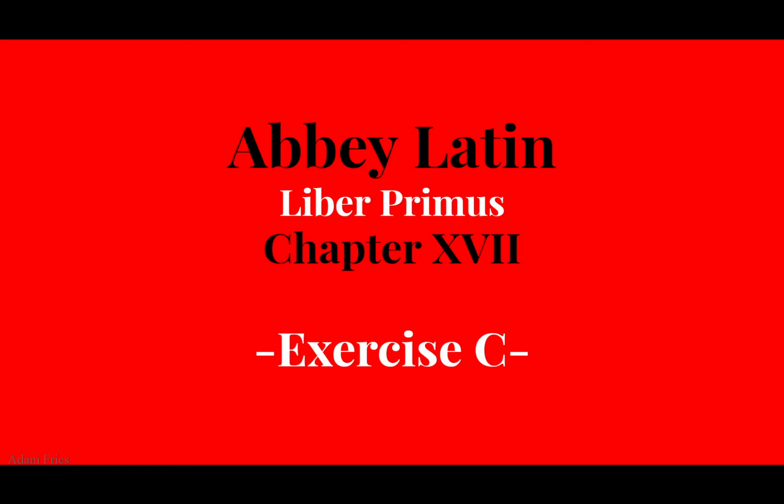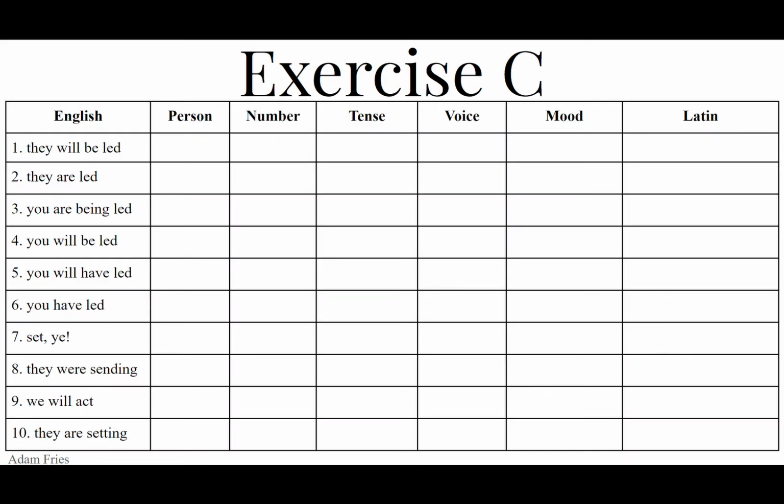Salvete omnes. This is Abbey Latin Liber Primus. This is exercise C of chapter 17. We are to parse out the following English verbs and then translate them into Latin.